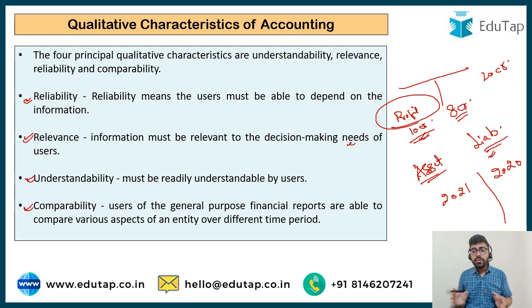If in the previous year profits were 8 crore and now 10 crore, the company is doing good. And if in the previous year the profits were 20 crore and now they have just become 10 crore, then you may say that the company is not doing good. So to take proper decisions, you need comparative figures of at least the previous year as well. So comparability is a very important qualitative characteristic of accounting.